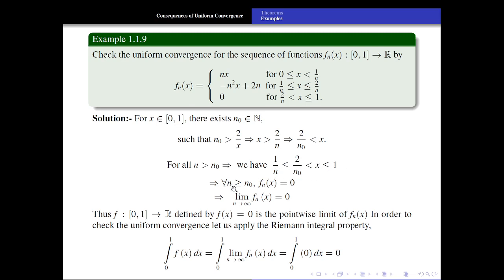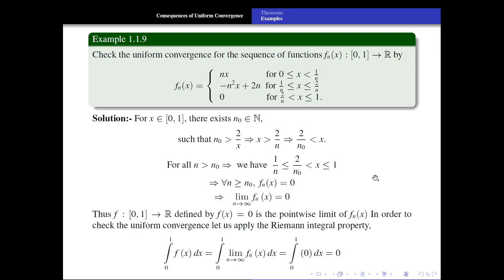That is, for all n greater than or equal to n naught, fn of x is equal to 0. Because fn of x has these values, and 1 upon n is less than or equal to 2 upon n naught, which is less than x, which is less than or equal to 1. So as n tends to infinity, this 1 upon n tends to 0.